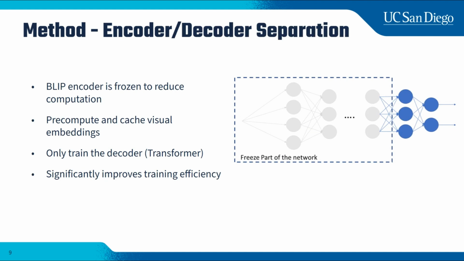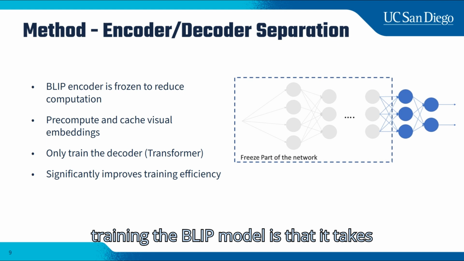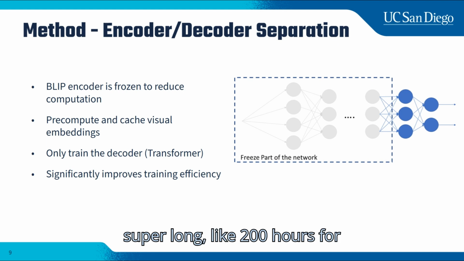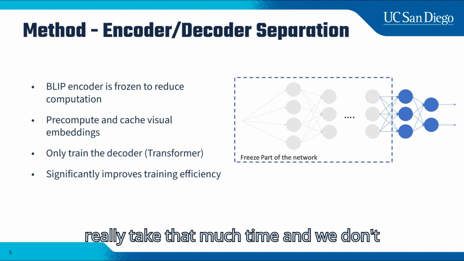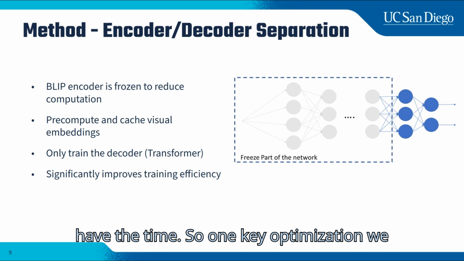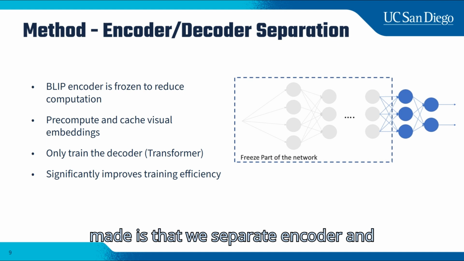The first issue we got in trying to tune the model is that it takes super long, like 200 hours for one epoch. That's too long, and we don't have that much time. So one key optimization we made is that we separate the encoder and decoder during training.